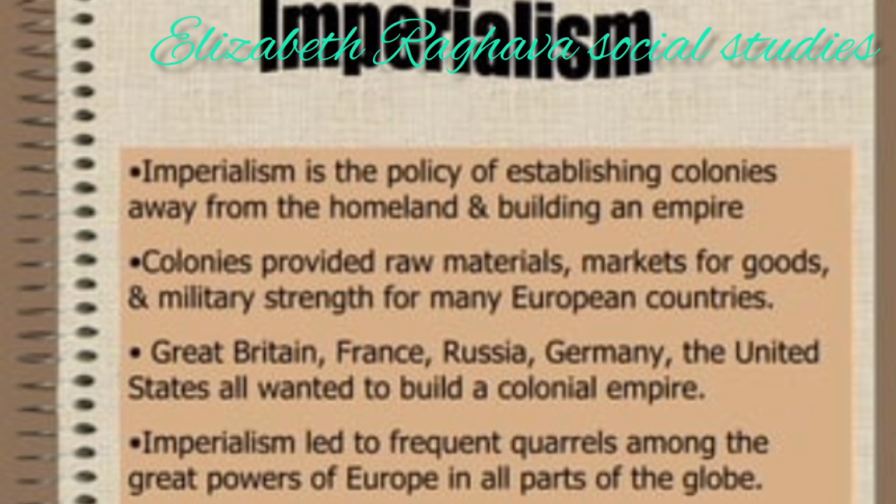By the end of the 19th century, there was a race for the colonies between the European powers. The newly emerged industrial powers like Germany and Italy wanted to redivide the colonies, but the old industrial powers were not ready for this. So this created a lot of tension, often leading to wars.